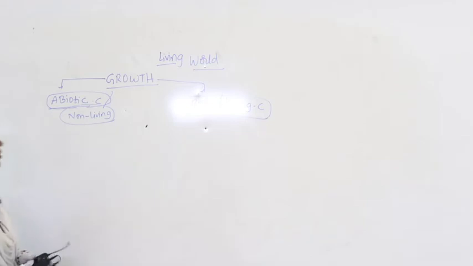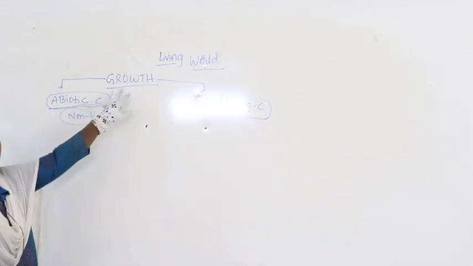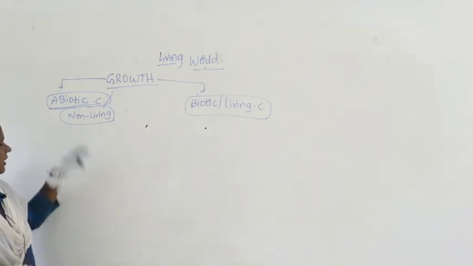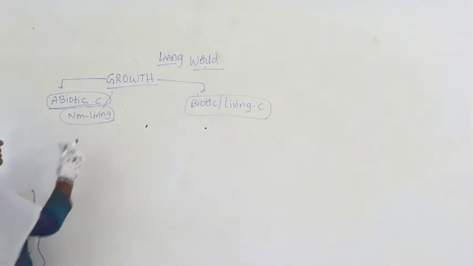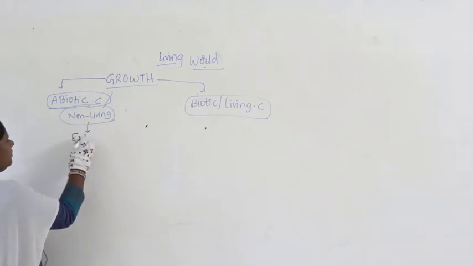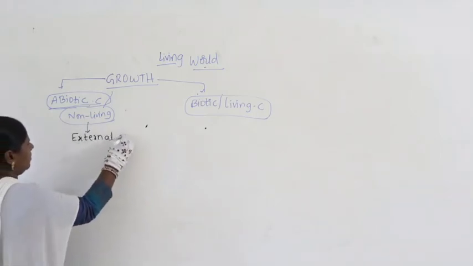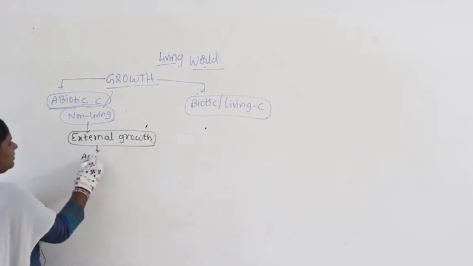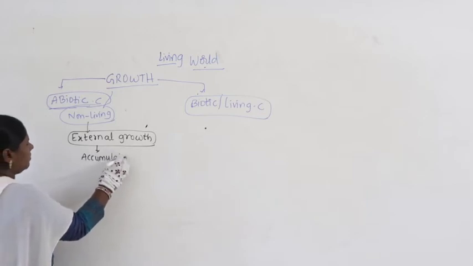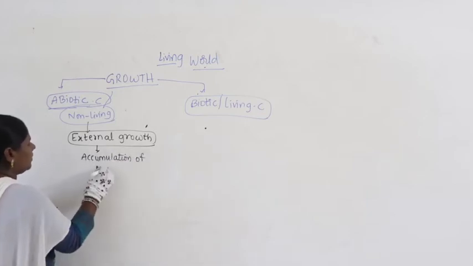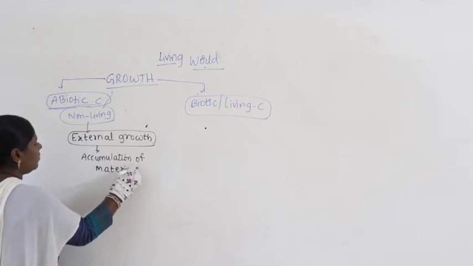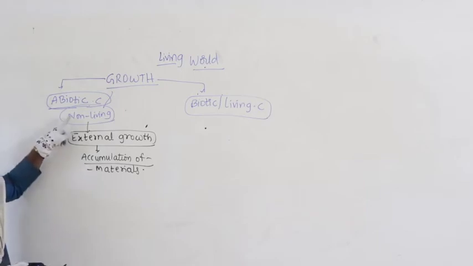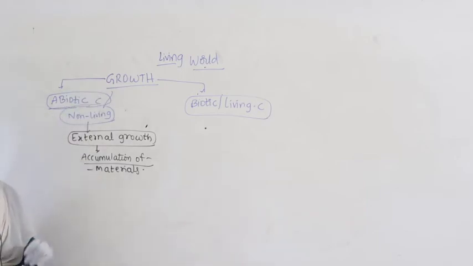We studied that abiotic growth occurs by external growth, that is by the accumulation of materials. That means according to this we say that non-living things also exhibit the phenomena called growth.